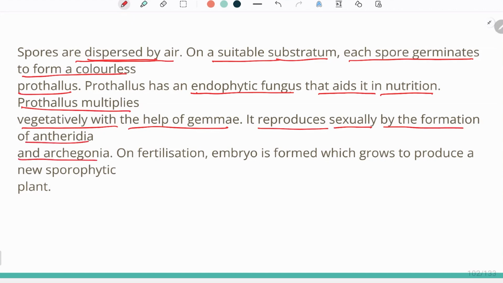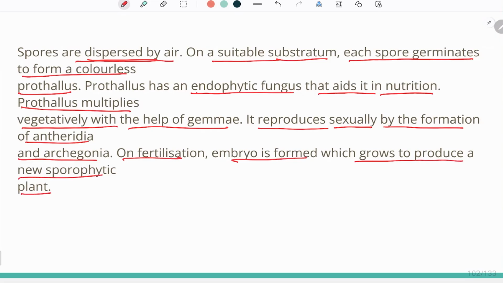When antheridia and archegonia are produced, inside the antheridia, antherozoids are produced, and inside the archegonia, which is a flask-shaped structure, eggs are produced. And these antherozoids which are produced, they are biflagellated. For what? They are biflagellated so that they can swim to the archegonia and fertilization can take place. So on fertilization, embryo is formed which grows to produce a new sporophytic plant body.